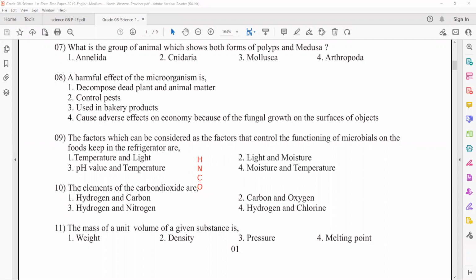So the chemical formula of carbon dioxide is CO2. Here you can see what elements are present in carbon dioxide. They are carbon and oxygen. There is one carbon and two oxygen in a single carbon dioxide molecule. So the answer should be carbon and oxygen, the second answer. Okay, moving to the next question.